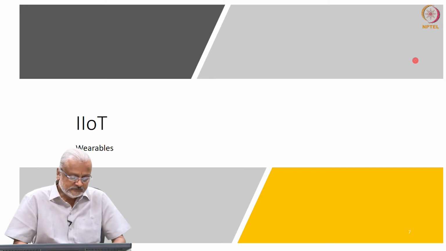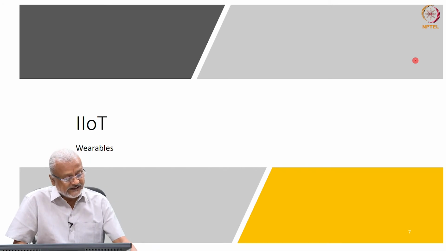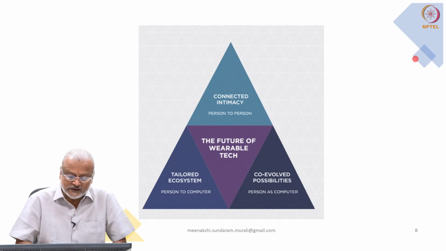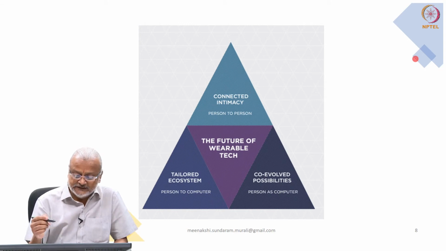Now, when we talk about Internet of Things for the industrial environment, we need to understand one of the key trends that has emerged in the last, I would say, 5 to 10 years, known as wearables. So we need to understand wearables in a very effective manner, right? There is this particular vision that talks about how wearables are influencing the technology. Now the wearable technology is broadly classified into 3 areas.